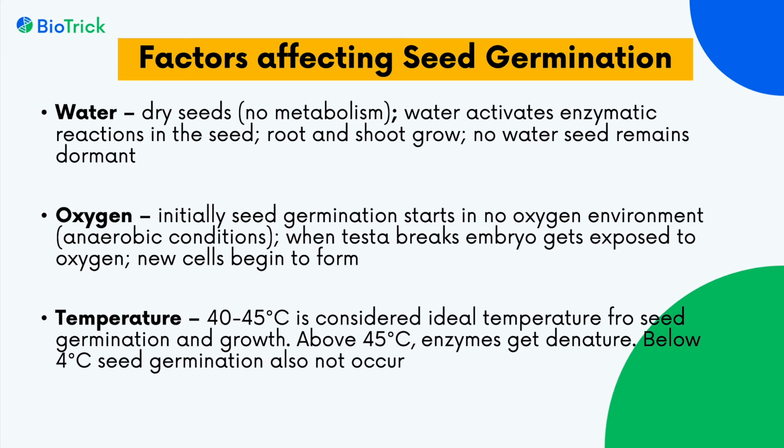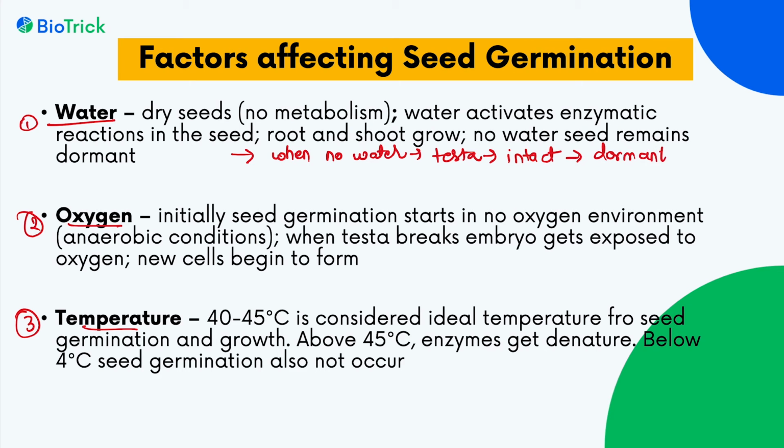Next, we will see what are the factors that affect the process of seed germination. There are three important factors that affect it. First is water, then oxygen requirement, and temperature conditions. We have just seen the condition of water. When no water is there, the testa or the integuments will remain intact on the seed, and the seed can remain dormant for years.